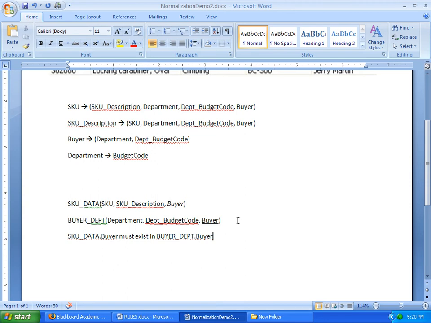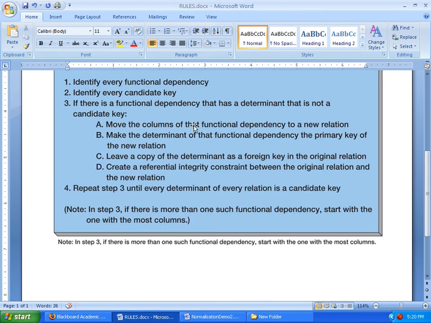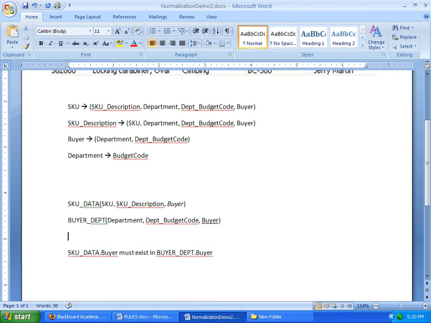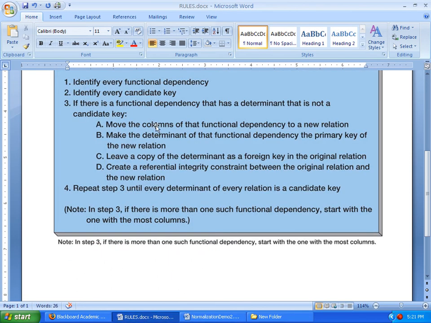So let's come up with a brand new table. Let's take it from the top here. We're going to move the columns of that functional dependency to a new relation. Come up with a new table name. We'll just call it department. And we're going to take the faulty functional dependencies out of the original table. Here we go. Okay, so that was step A.